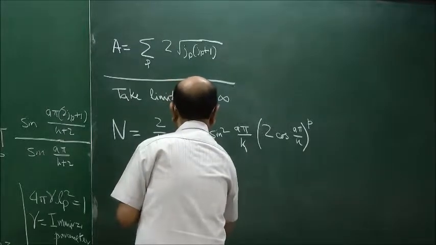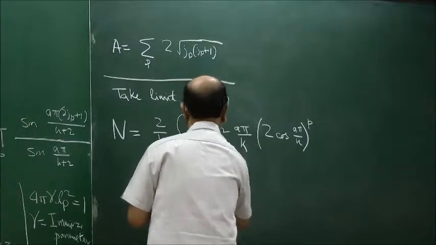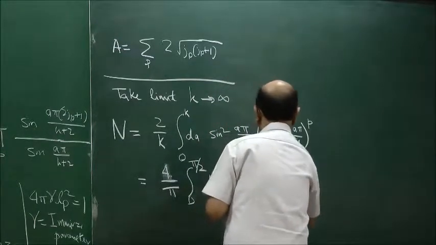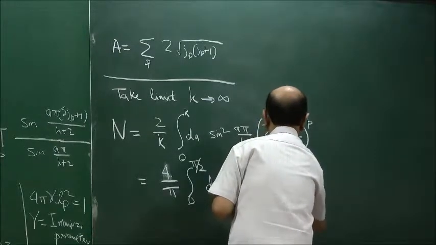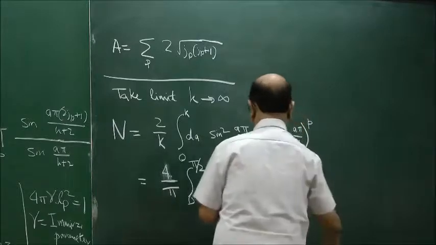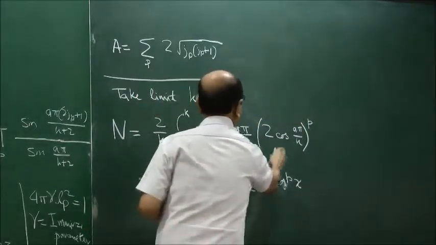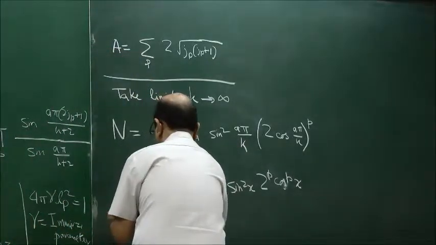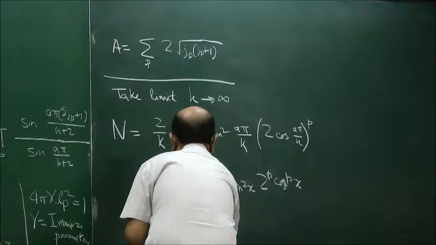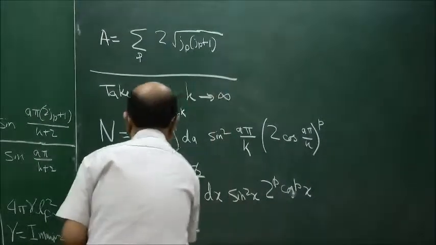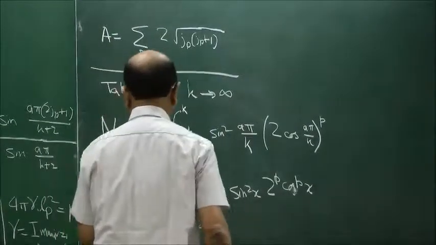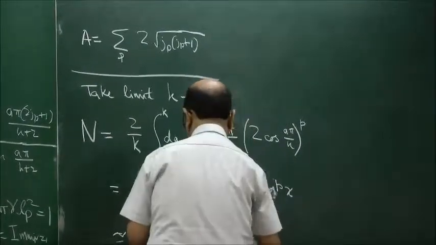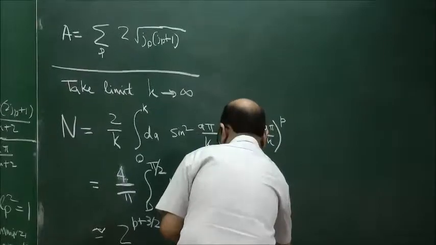pi integral 0 to pi by 2 dx sine square x 2 to the p cos p of x. So this 2 to the power p can be taken outside, and this is a standard integral, and this has the value 2 to the p plus p by 2, approximate value 2 to the p plus 3 by 2, p to the minus 3 by 2, and then 5 to the minus a half.